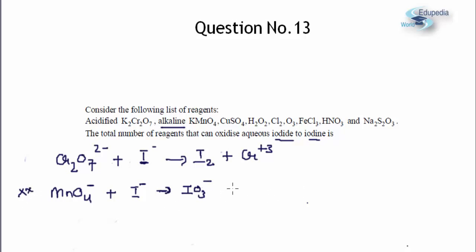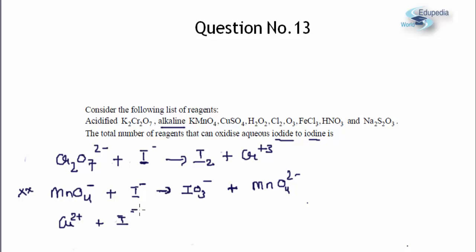And just to complete the reaction, MnO4 minus will get reduced, in basic medium, to MnO4 2 minus. So this is the reaction which will take place, but I2 will not be formed because I2 is not stable in basic medium. The third reagent has been given as copper sulfate. This is a very characteristic and important reaction, that Cu plus 2 can oxidize I minus.